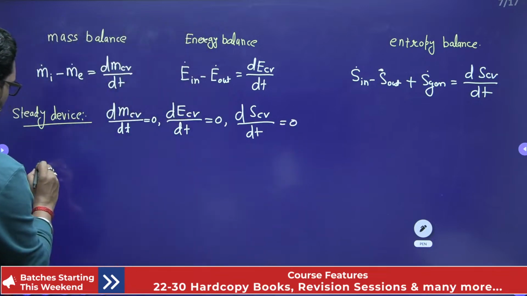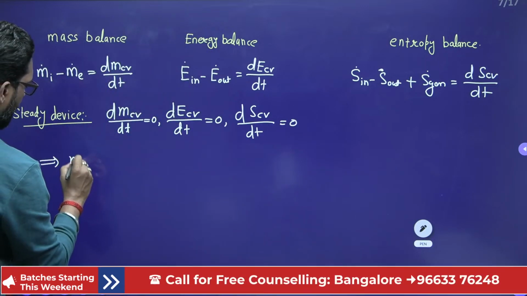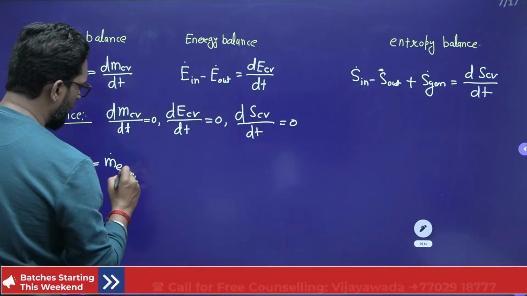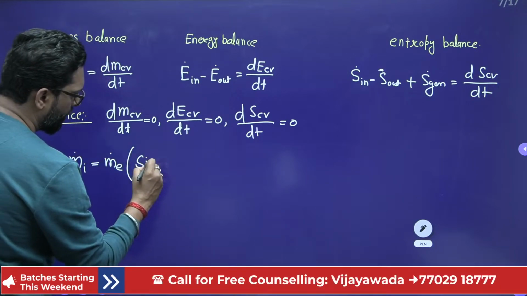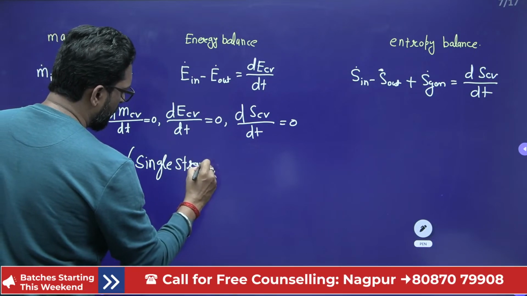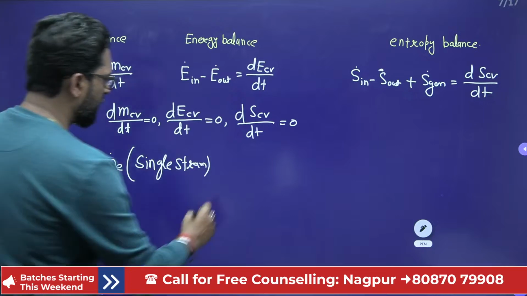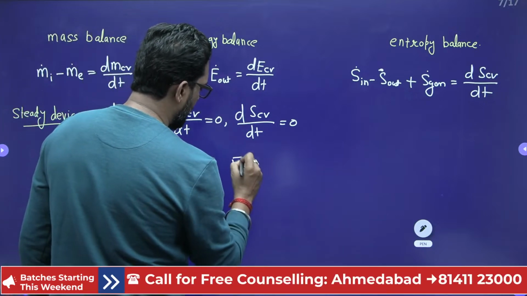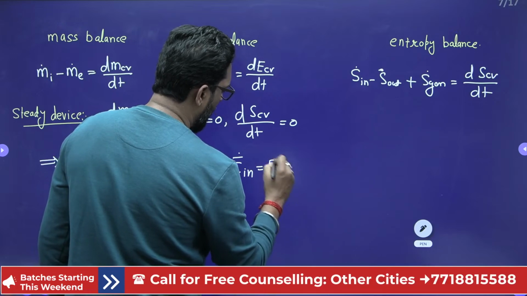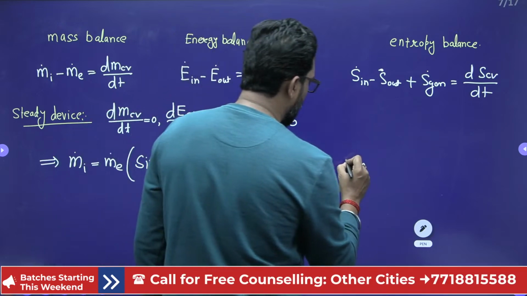So what is the mass balance? M dot in is equal to M dot exit. That is called single stream. What is the energy balance? Energy in is equal to energy out. What is the entropy balance?